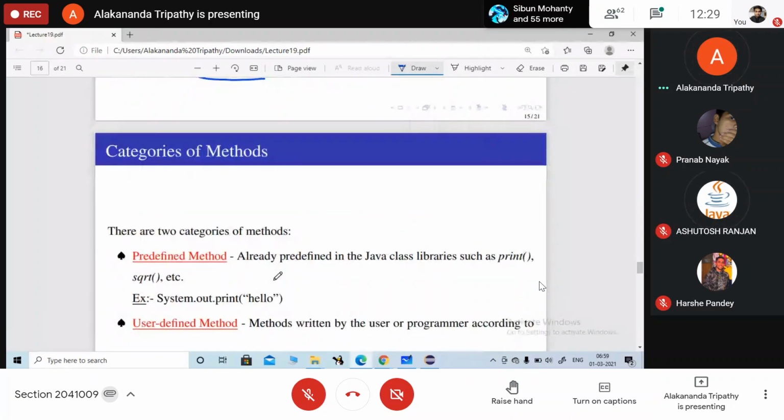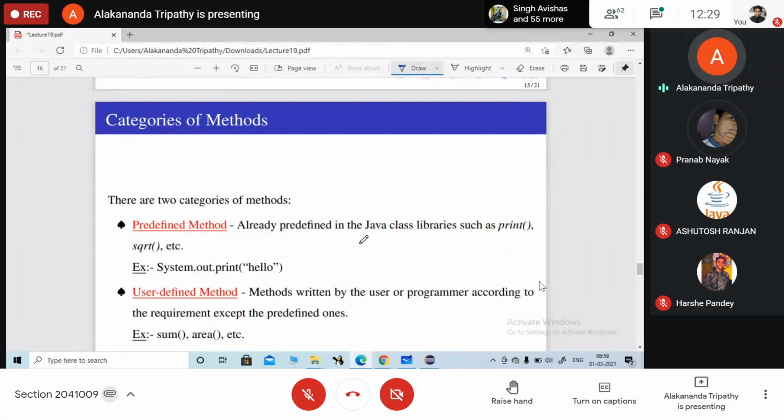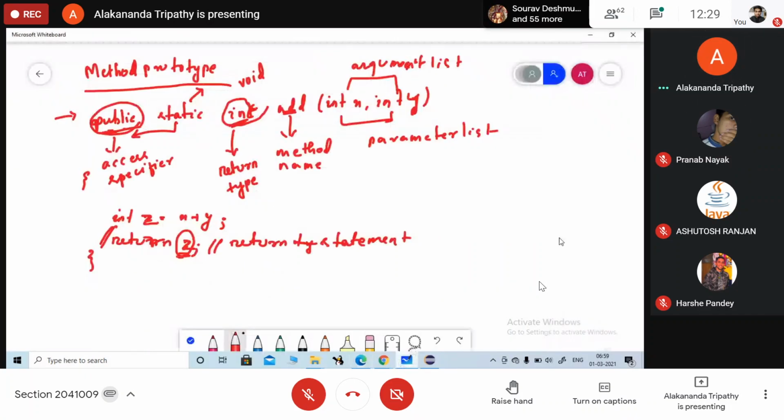Yes, ma'am. Different categories of method. So we have a number of different types of method. One is your system defined or predefined, and the other one is your user defined.